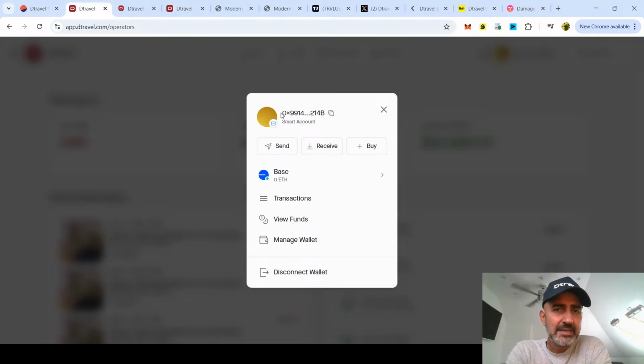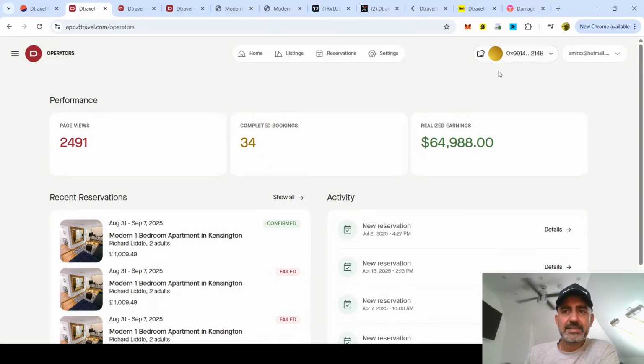But obviously, if Dtravel was to get hacked in the future, then there would be no way to guarantee that their wallets won't be compromised. And so it's the same with an exchange. Any exchange can get hacked too, as we saw a few months ago when Bybit got hacked. So it's basically the same. Okay, I hope that answers that.